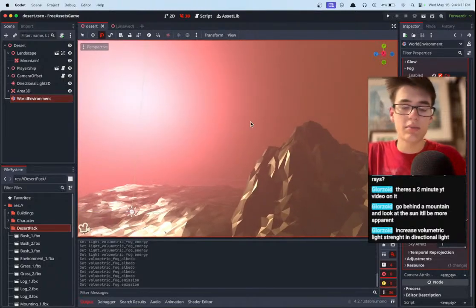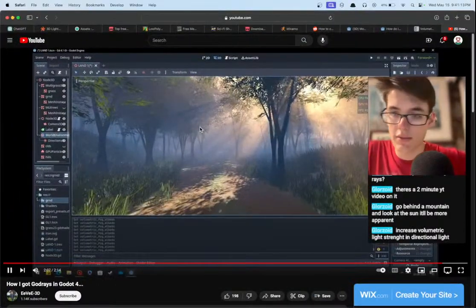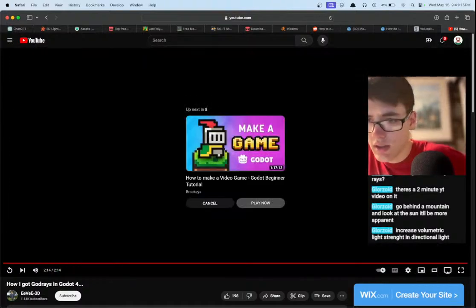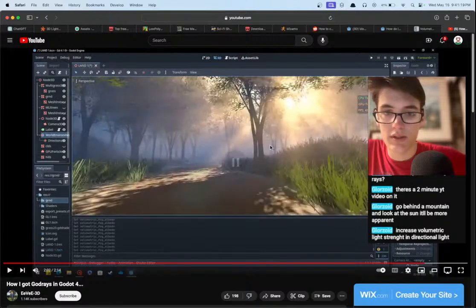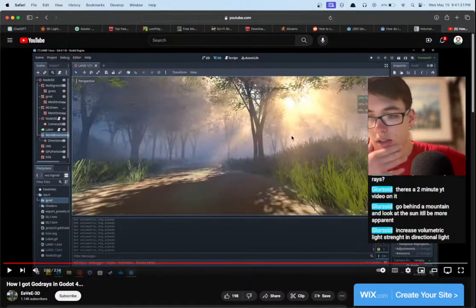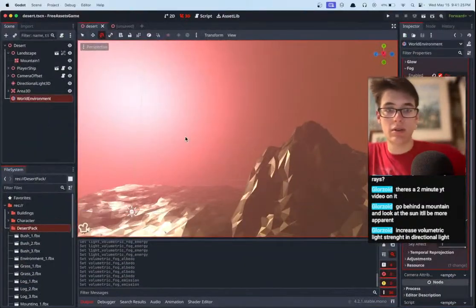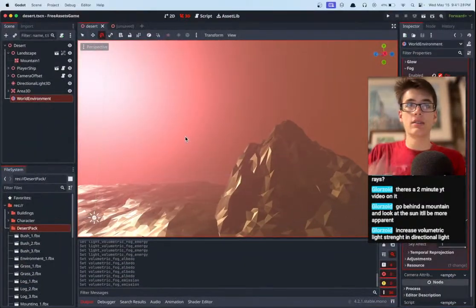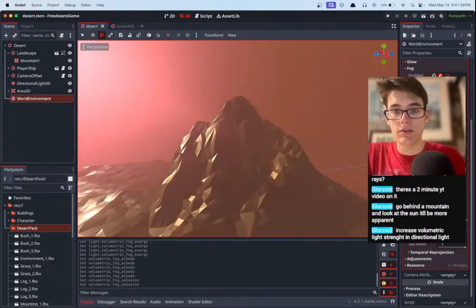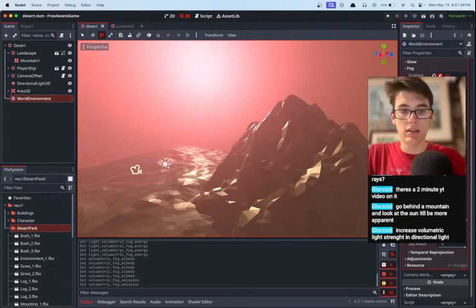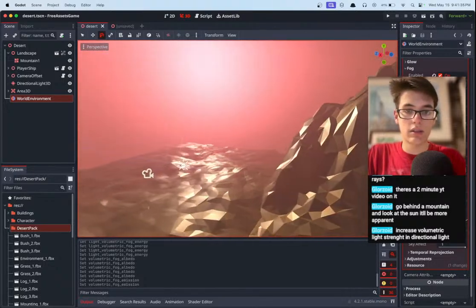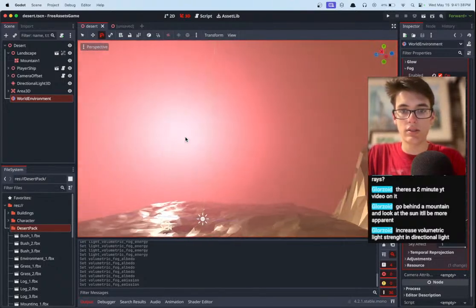We really just need something to see the rays through. This obviously looks exceptional because of the rays through it. Honestly, I did not know Godot could make such a beautiful scene as this. Look at that. That looks so good. We just need more objects for the rays to go through. That's the main reason we can't see them. You can occasionally see them on this mountain here if we play around with it right. But yeah, we need more objects for the rays to cut through to make a better, high quality scene.